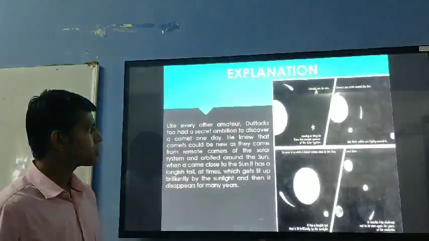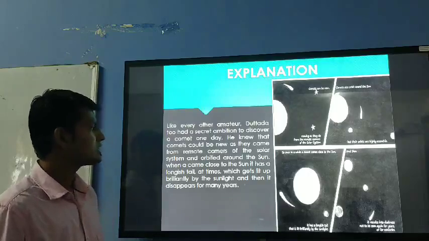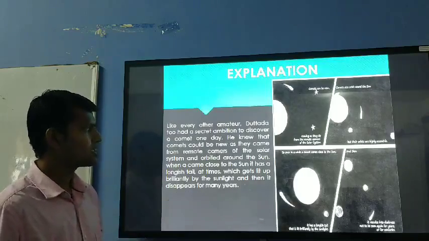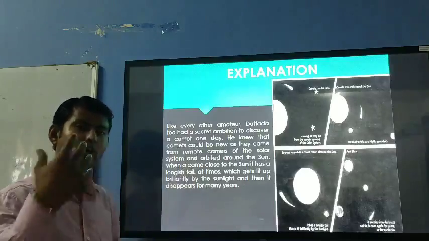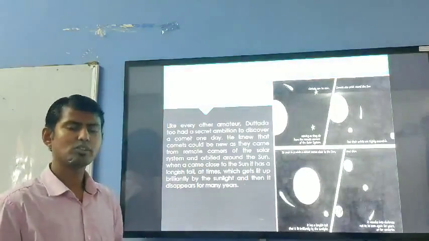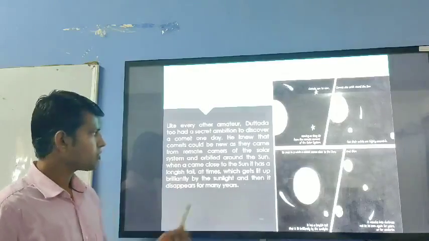He knew that comets could be new, as they came from remote corners of the solar system and orbited around the sun. The comets come from very far corners of the solar system, and they can be very new also.